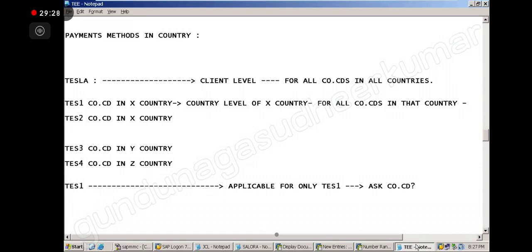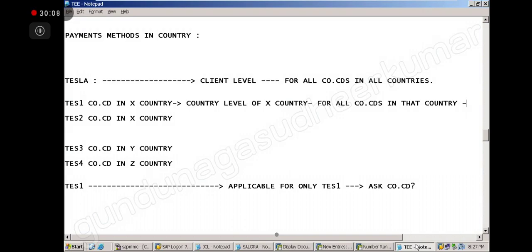So how many levels do we do the configuration at? 3 levels. What are they? Client level, country level, company code level. Correct. So now OBBG is at what level? Country level. So whatever company codes we have in India, that tax is coming for all the company codes. Whatever tax system for India, it will apply for all the company codes in India, or do we define it separately for every company code? No, sir, it is on country name.